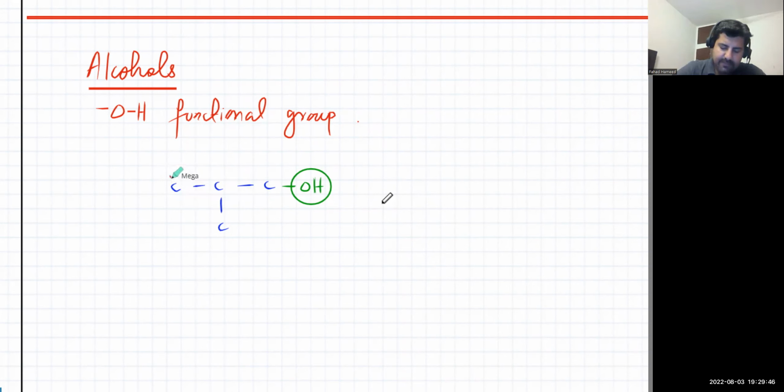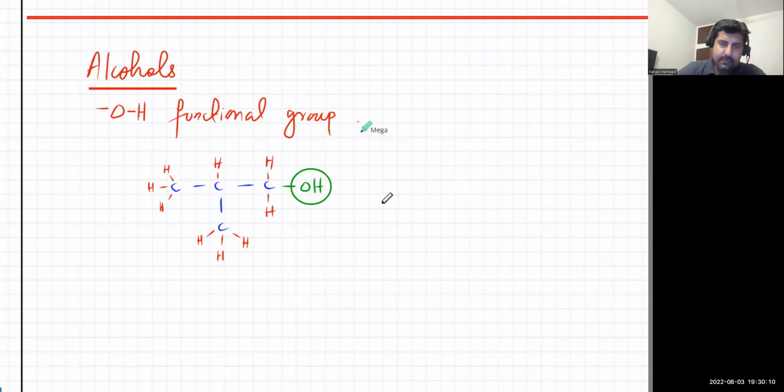This one will have 3 hydrogens. This one over here will have 1. This one will have 3 hydrogens. There's going to be 2 over here, right? So that's what an alcohol is.